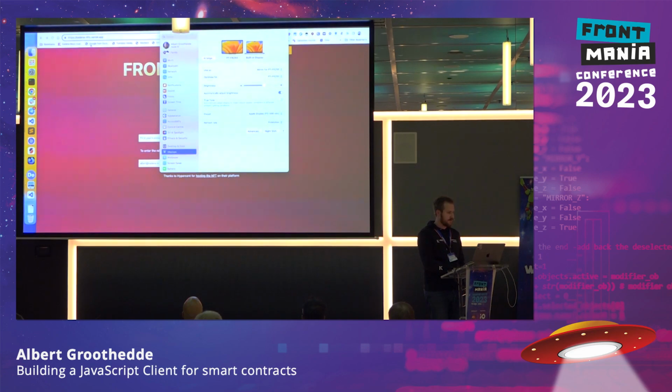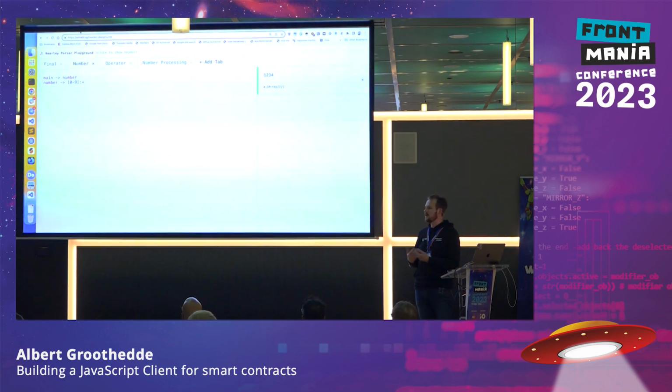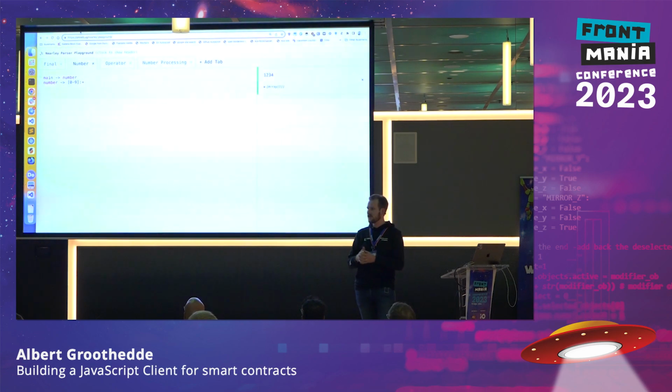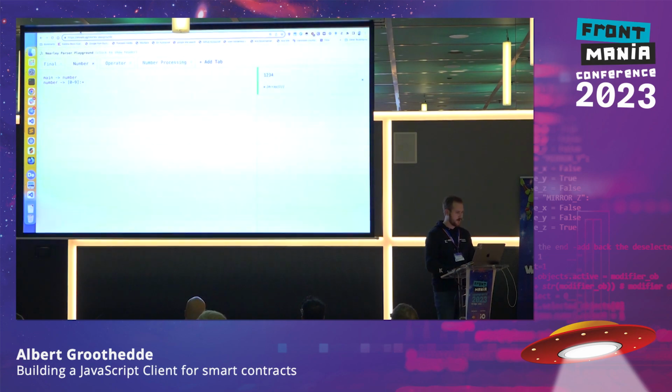So I'm going to take you into a little bit of how a grammar works. It's not exactly what we use, but it's similar to what we do. So let's see. We have here something that defines a number. And a number is then defined by 0 to 9 and then infinite times. So here we can see that it matches 1, 2, 3, 4, but if I add a p or another character, it doesn't match anymore. So that's how a parser works. It will check whether it matches. If it doesn't match, it will go back and see if something else might match.